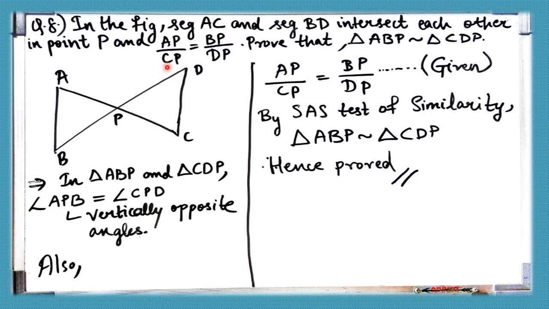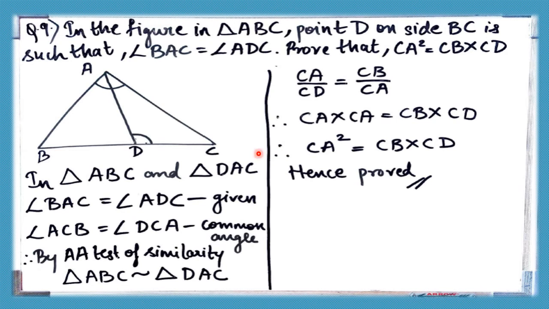So they have made the job easier by giving us the ratio of two sides, and we just need to find one angle which is congruent, or one set of corresponding angles which are congruent. Simple. So let's move on to the next question. This is question 9.